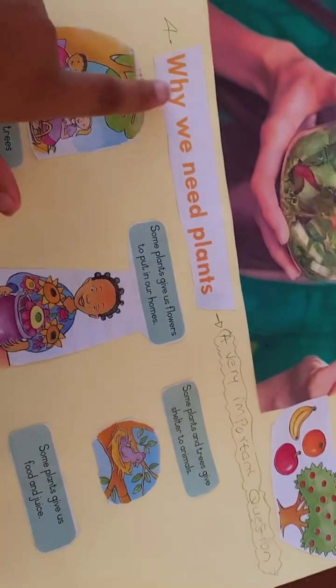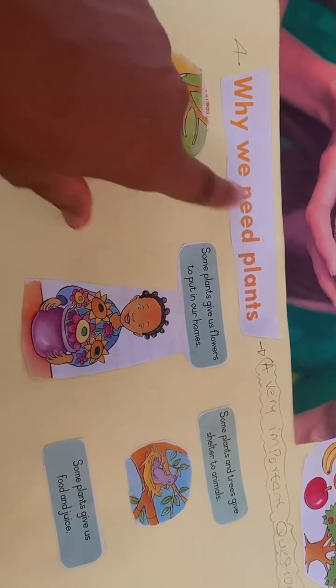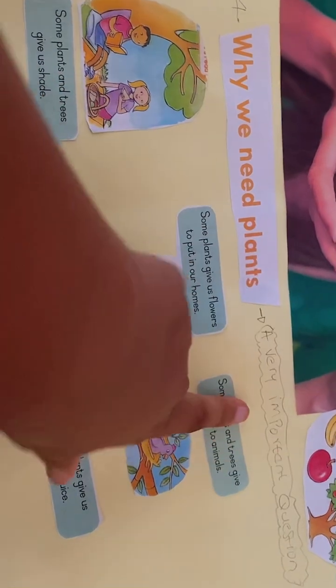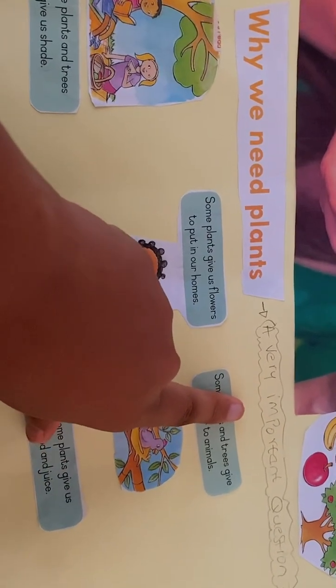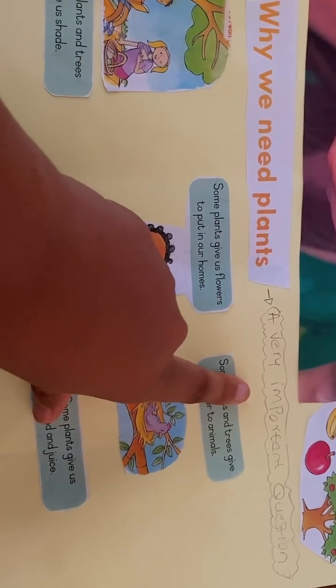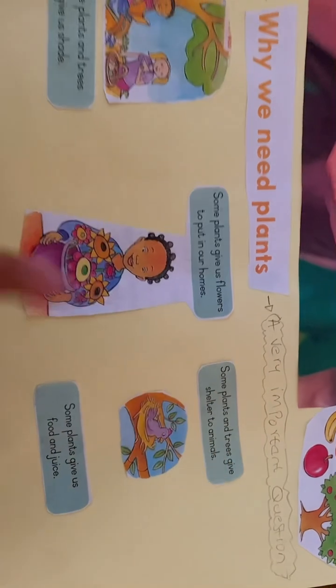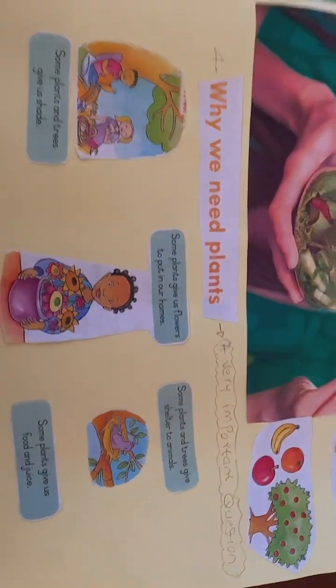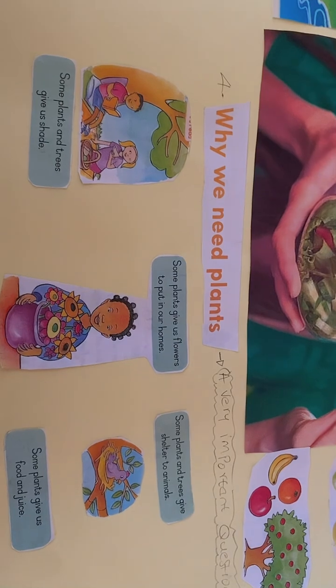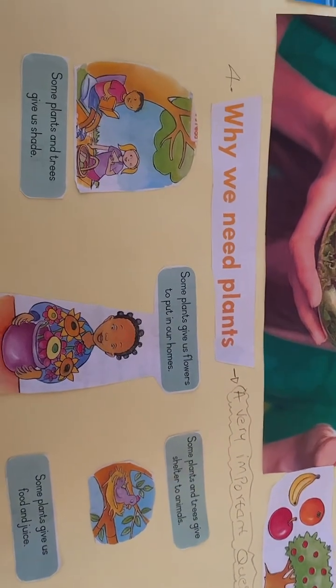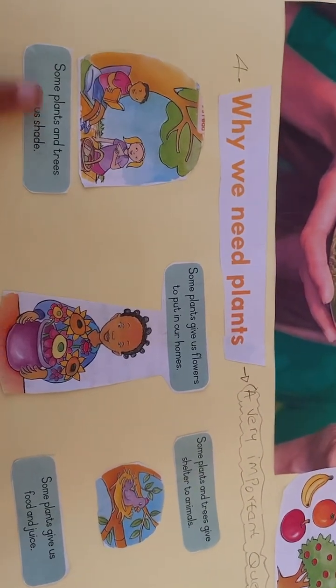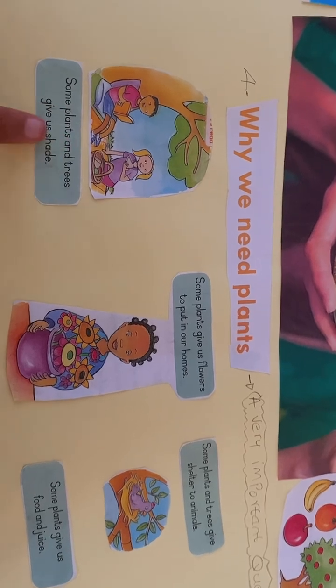Now I'll move to my next point, which says, why do we need plants? As you see, I indicated here that it is a very, very important question. Let's check. We need plants for shade.